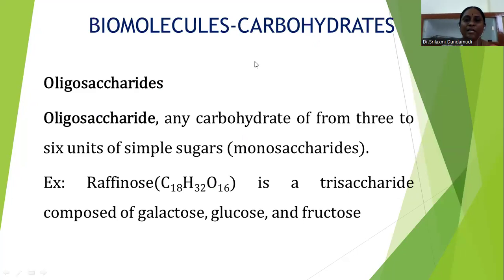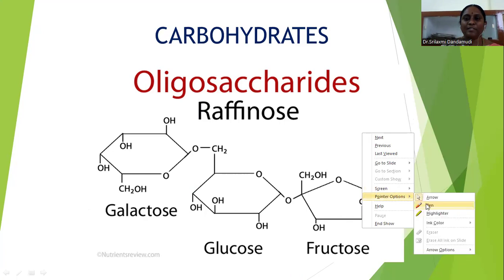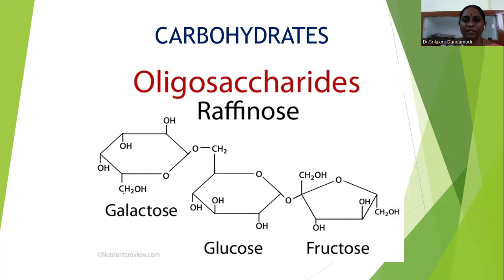Oligosaccharides are also carbohydrates, and they contain mainly 3 to 6 simple sugar units. Simple sugars are monosaccharides. Raffinose is the best example. It is a trisaccharide containing glucose, fructose, and galactose. So this is the structure of the oligosaccharide raffinose. It is the structure of galactose, the structure of glucose, and the structure of fructose.